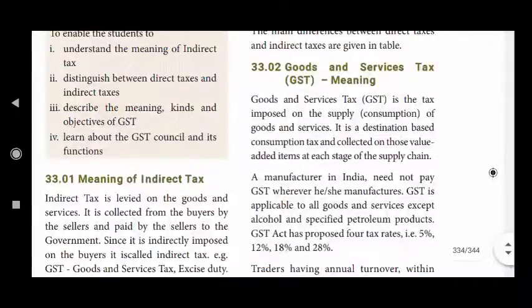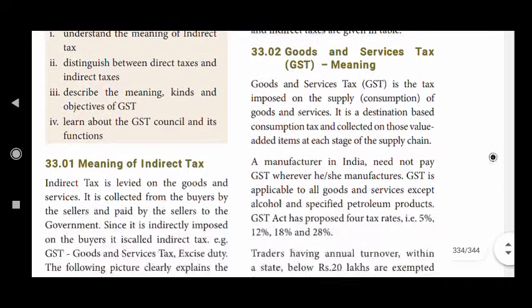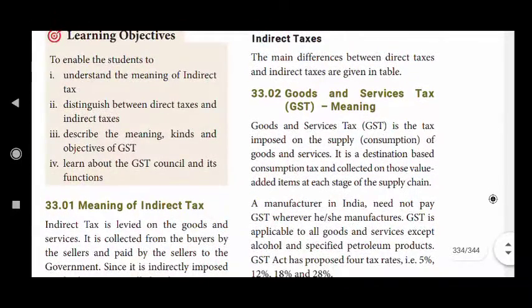Now we are going to see the difference between direct tax and indirect tax. The main differences are given in the table on page number 324. After finishing GST, we will go to the table. So what is the meaning of GST? Goods and service tax is termed as GST.